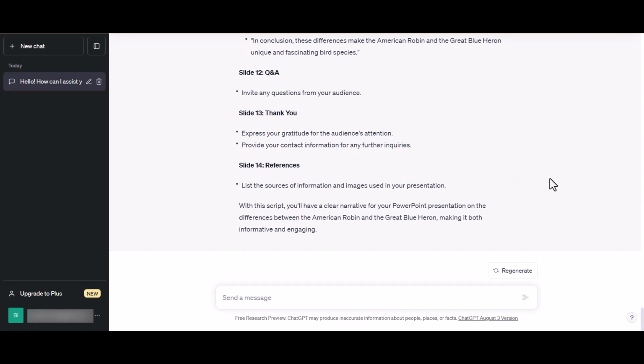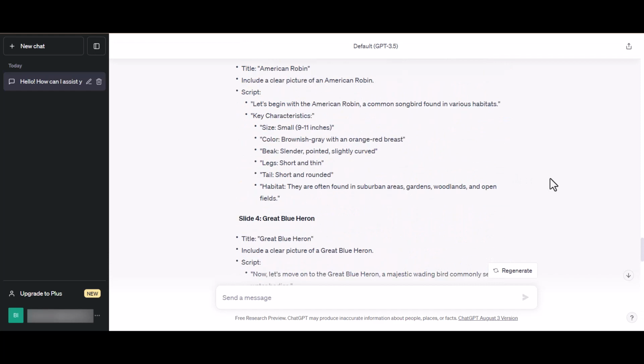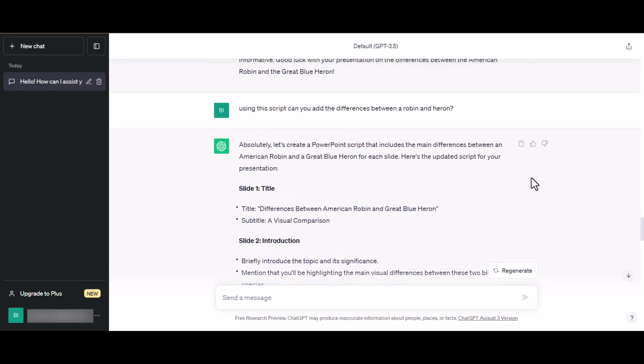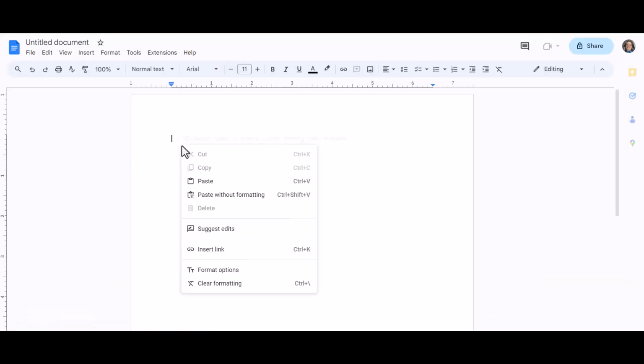Once the response is to your liking, go back to the top of the response and click on the clipboard to copy the text. Then paste it into a word processor like Google Docs or Word or any one you prefer to use.